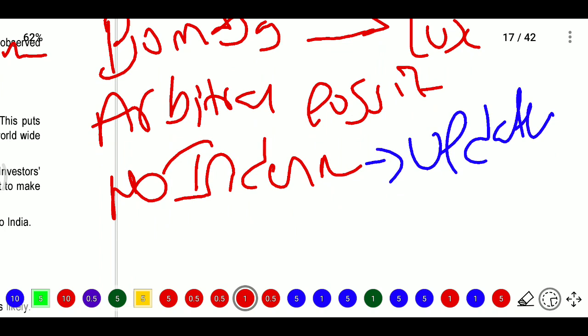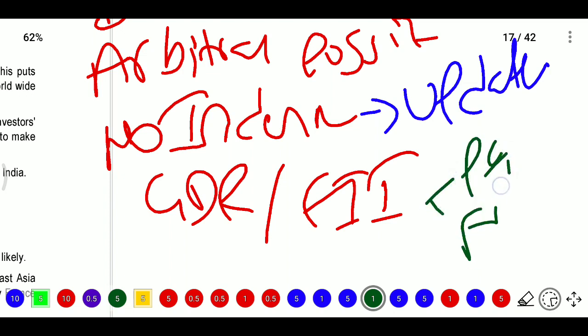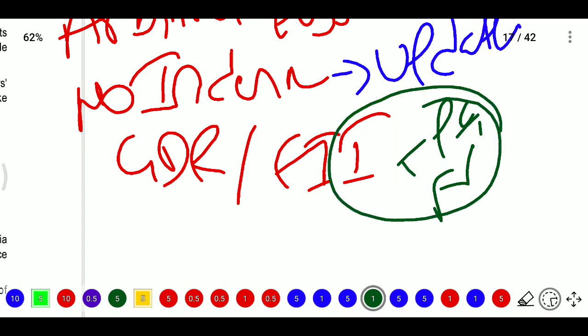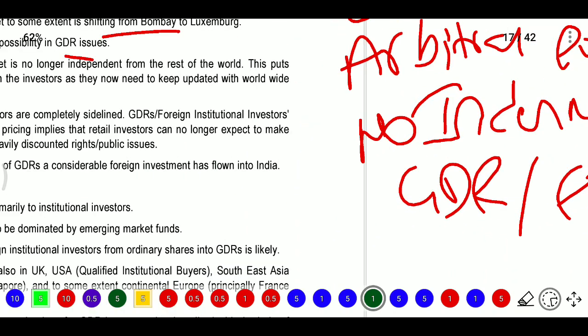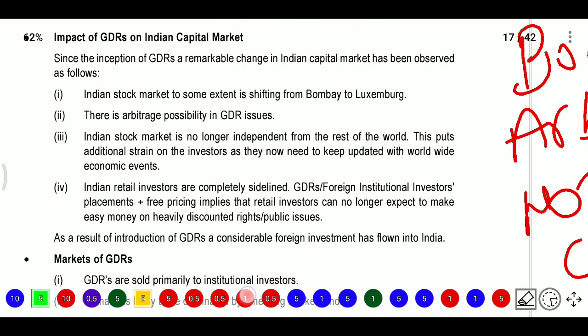And Indian retail investors are silent in this, with these GDRs and foreign institutional investors being the persons who will be there now. They need placements, and free pricing will happen, so they can no longer expect to make easy money on heavily discounted rights or public issues. As a result of the introduction of GDRs, considerable foreign investment has flowed into India. These are the advantages and impacts that will happen.